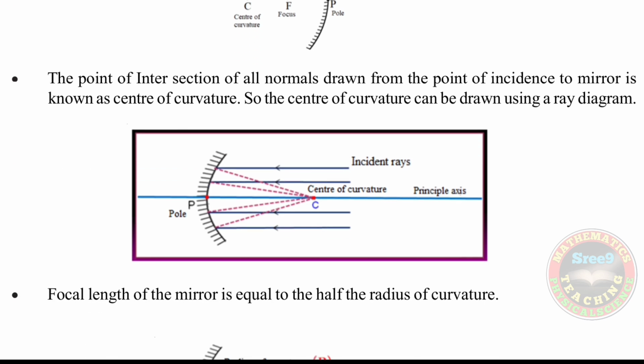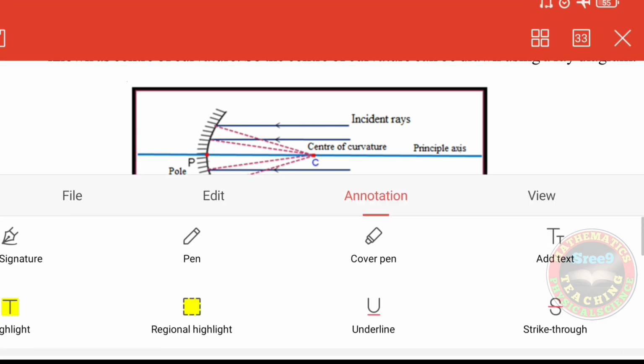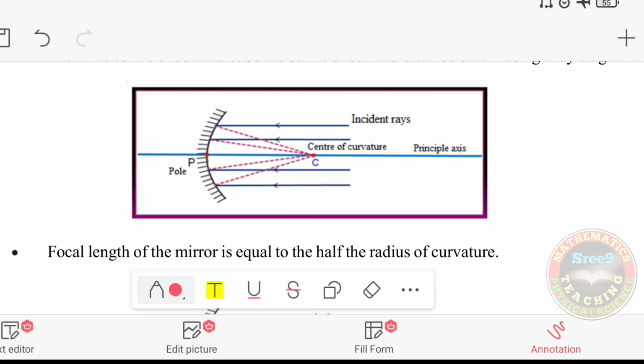The next point: the point of intersection of all normals drawn from the point of incidence to the mirror is known as the center of curvature. This is the definition for center of curvature. The center of curvature can be drawn using a ray diagram. A question may be asked, how do you locate or show the center of curvature for a concave mirror? You can write this point. That's why I said along with the important concepts I will explain the important questions.